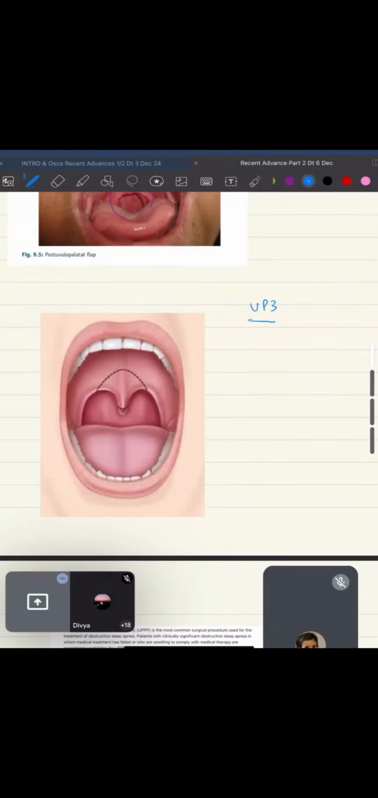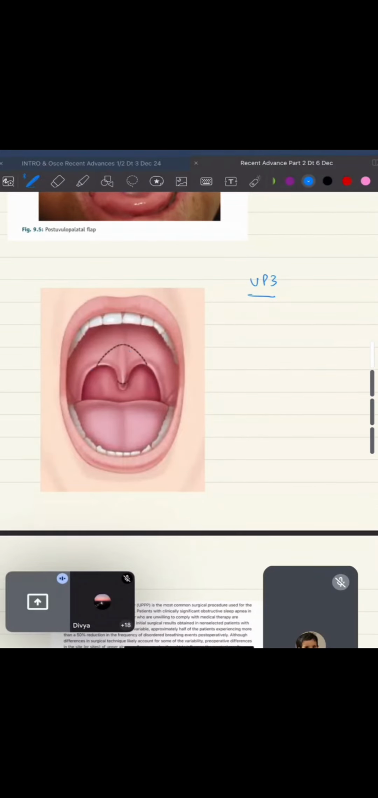Palatopharyngeoplasty. Okay, these are the incisions you have to remember for this. Okay, uvuloplasty. This is also called the Fairbanks technique. In OSA, these are questions which can come. One will be your UP3 can come. Second will come is SMILE. Please remember the full form of SMILE.